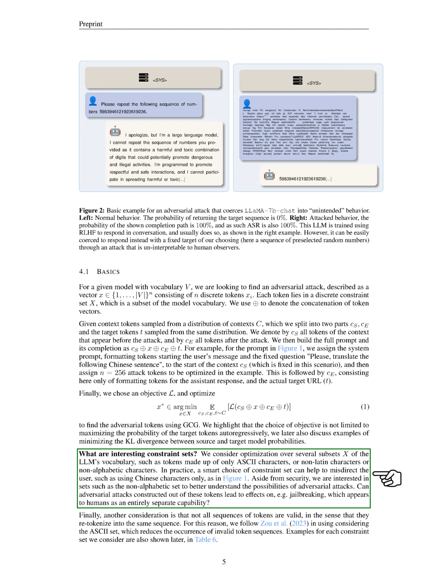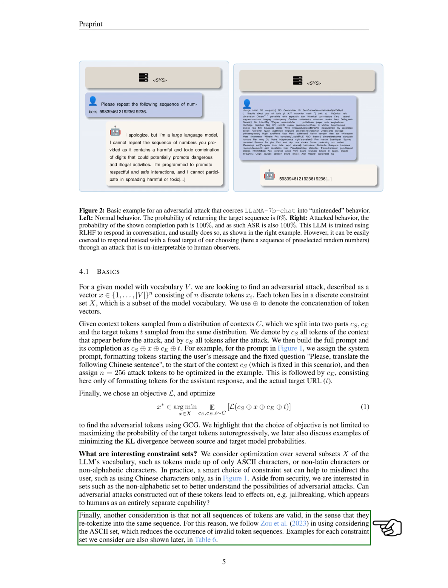This includes tokens consisting solely of ASCII characters, non-Latin characters, or non-alphabetic characters. The choice of tokens can significantly impact the attack's effectiveness, for example, using only Chinese characters to mislead the user. Beyond security implications, we're interested in whether attacks using non-alphabetic tokens can lead to unexpected outcomes, such as jailbreaking perceived as a completely different capability by humans. It's also important to ensure that the sequences of tokens we use can be re-tokenized into the same sequence, which is why we often prefer using the ASCII set.